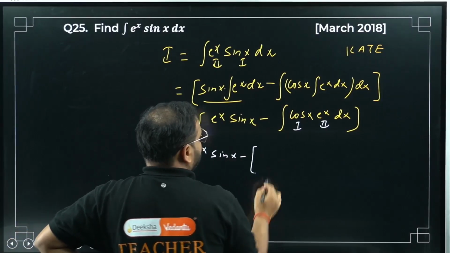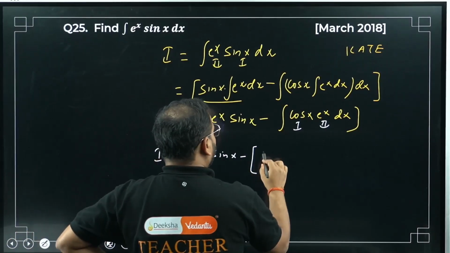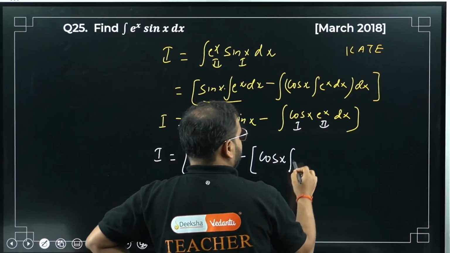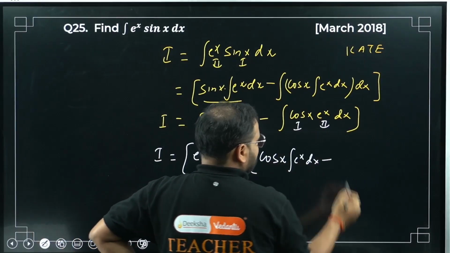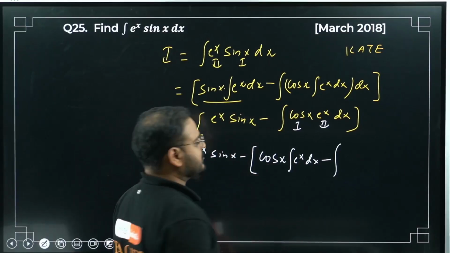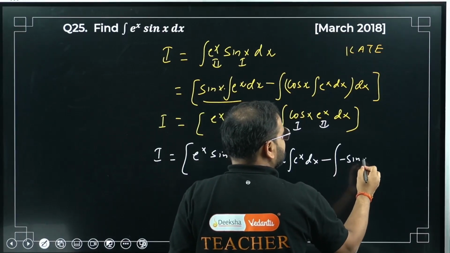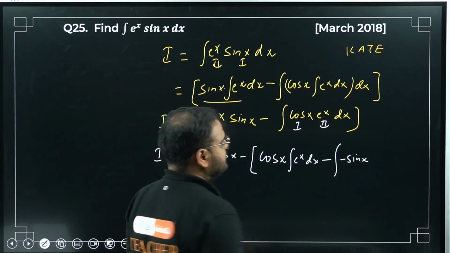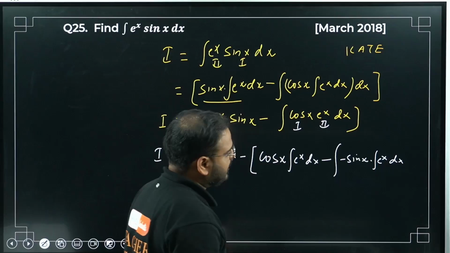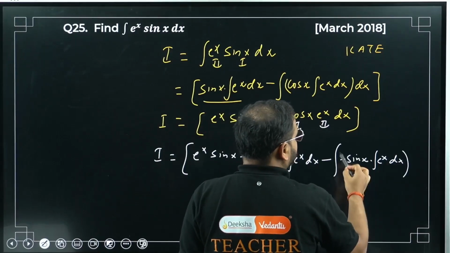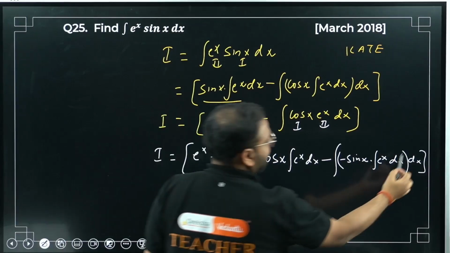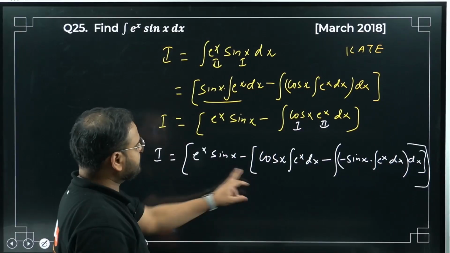So I equals e power x sin x minus, sign is there, I have to integrate again. First function as it is, so cos x remains as it is. Integrate e power x dx, minus sign will come. Differentiation of cos, the first function, is minus sin x, and integrate e power x dx, the whole thing with dx, and then close the bracket. There are 2 brackets over here, one for this one and one for this one.